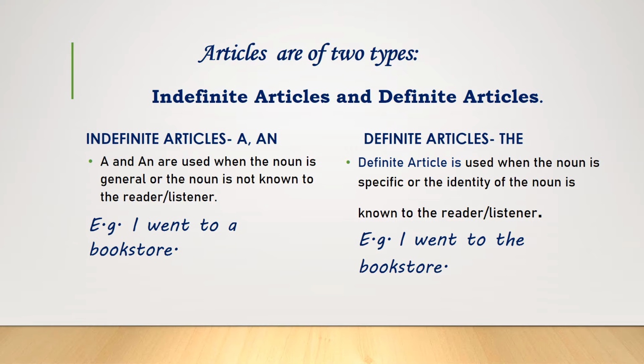A and an constitute the indefinite articles, where the noun is generic and is not known to the reader or the listener. For example, I went to a bookstore. The constitutes the definite article, where the noun is specific or the identity of the noun is known to the reader or the listener. For example, I went to the bookstore.